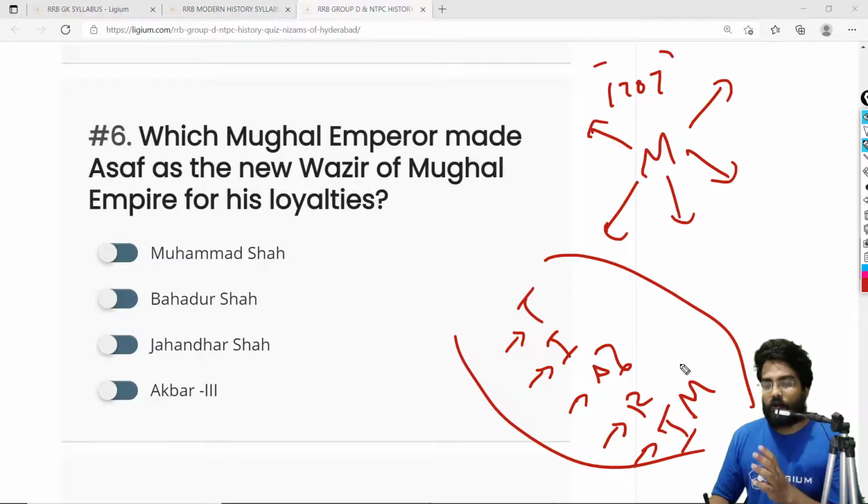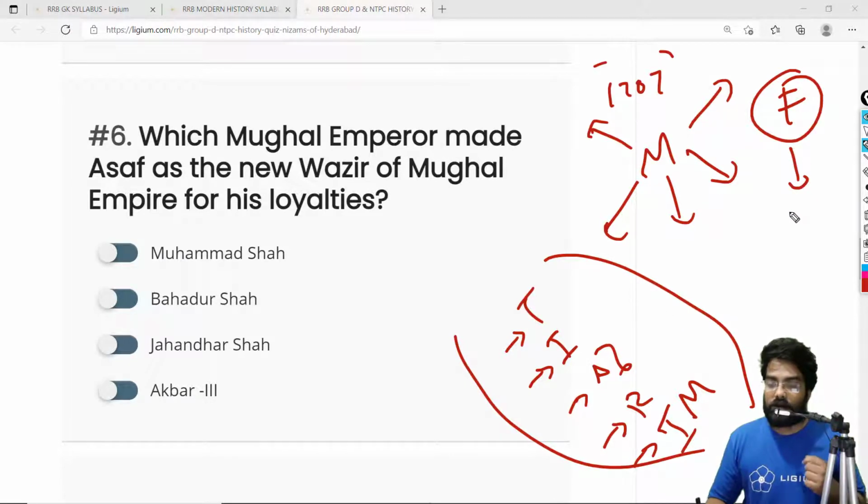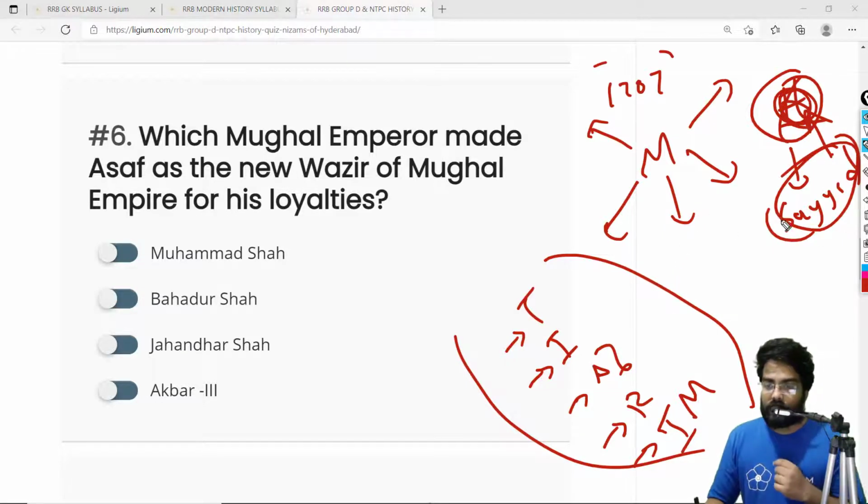Out of all these factions, there was a faction that supported the previous Mughal ruler, Farrukhsiyar. This faction was led by a bunch of brothers called the Sayyid brothers. Eventually, Farrukhsiyar decided to free himself from the Sayyid brothers, and that is why the Sayyid brothers decided to kill him. Farrukhsiyar was killed by the Sayyid brothers, who later installed a Mughal ruler called Muhammad Shah. Remember this: Muhammad Shah was installed by the Sayyid brothers.